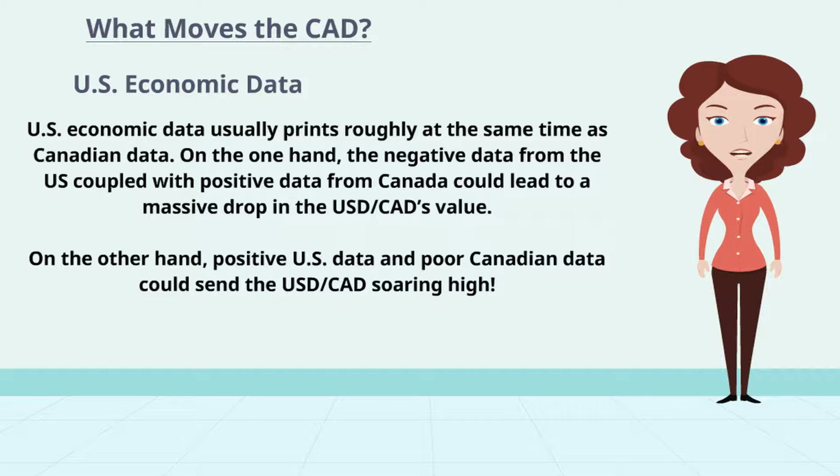U.S. economic data. U.S. economic data usually prints roughly at the same time as Canadian data. On the one hand, negative data from the US coupled with positive data from Canada could lead to a massive drop in the US dollar to Canadian dollar's value. On the other hand, positive US data and poor Canadian data could send the US dollar to Canadian dollar soaring high.